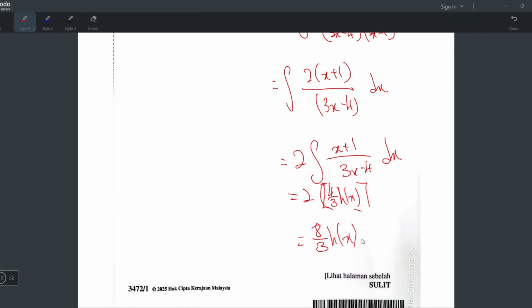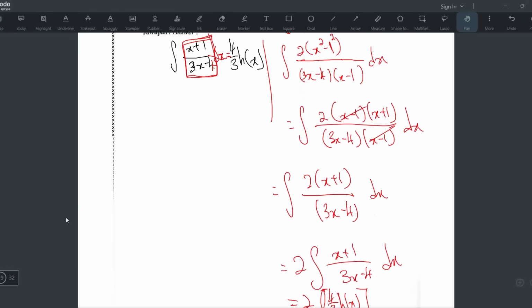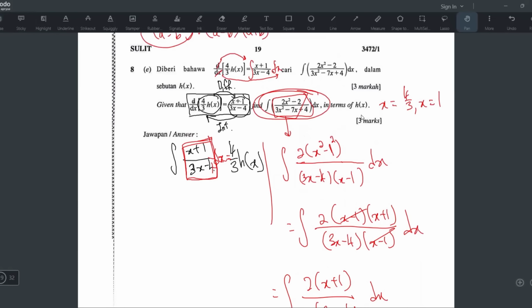And I believe the question also say it right in terms of hx. Yeah, you see, in terms of hx. That's why you cannot integrate yourself lah. Because if you integrate yourself tak ada cara tau. Tak ada cara. Integrate tak ada UV punya. Yeah, so tak ada cara integrate yourself. And also if you integrate yourself you punya jawapan mesti tak ada hx. You faham kan?